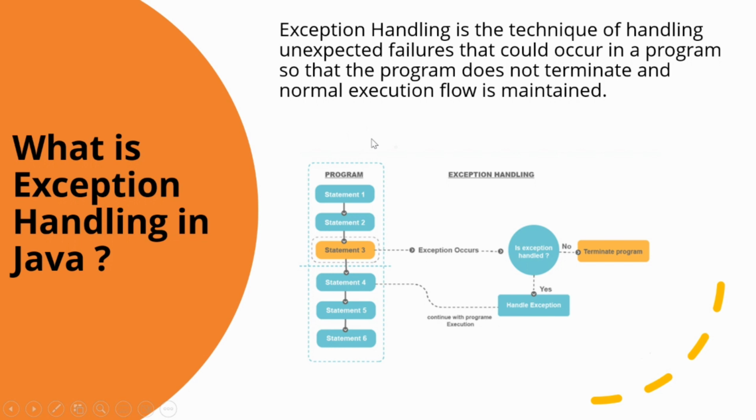So consider an example where we have six statements. See here we have six statements: statement 1, statement 2, statement 3, statement 4, statement 5 and statement 6 as shown in the image. So statement 1 and statement 2, these two execute successfully. While executing statement 3, an unexpected error occurred. Now, the Java program checks if there is an exception handling. If it is handled properly, then statement 4 is executed. Else, the program gets terminated. So, we need to handle the exceptions in Java in a very defined manner.